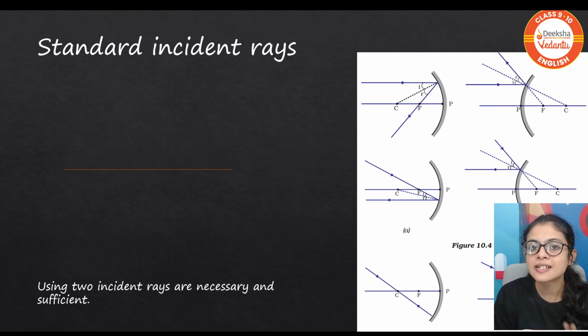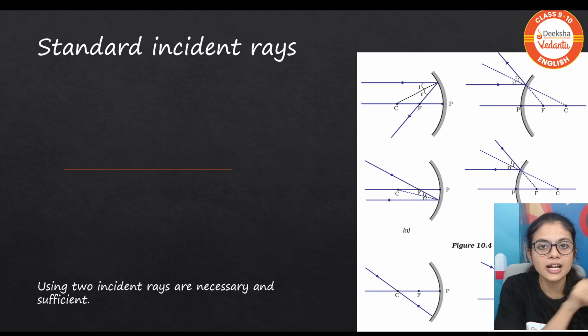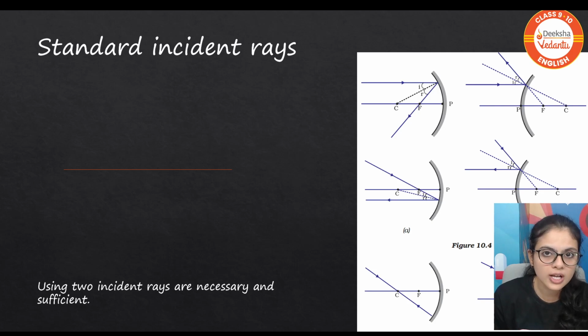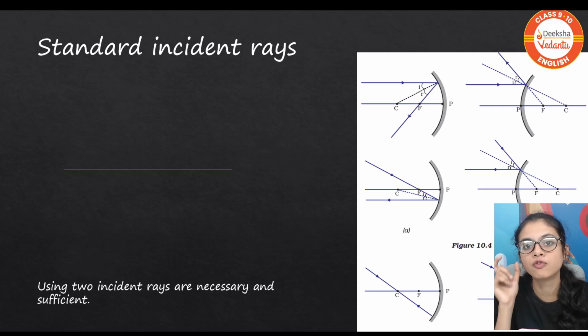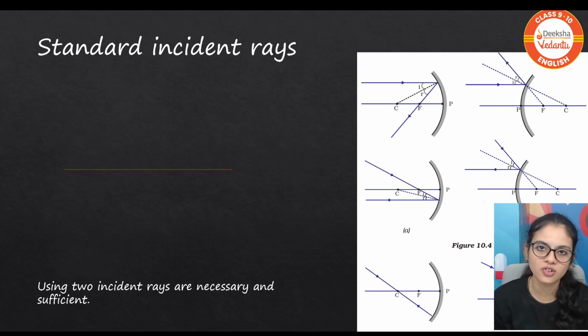Another one is the center of curvature. The ray gets incident through the center of curvature. After reflection, it gets reflected back through the center of curvature. So I simply say it as: parallel, focus; focus, parallel; center of curvature, center of curvature. They'll not ask you directly about this, but you should know these terms to draw the ray diagrams.